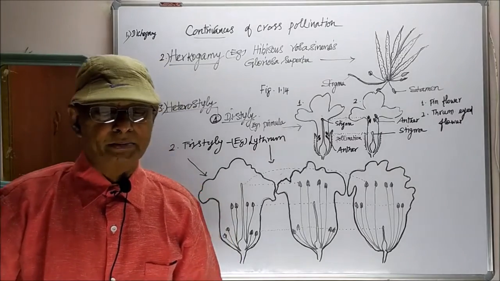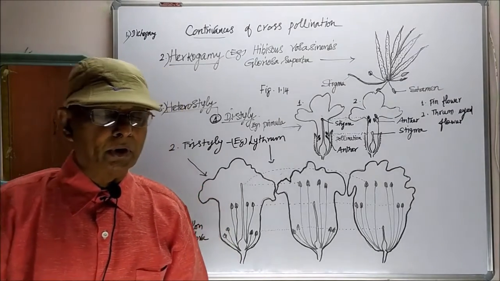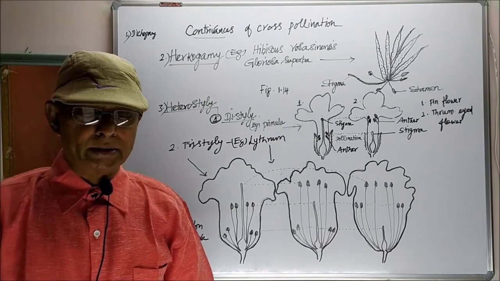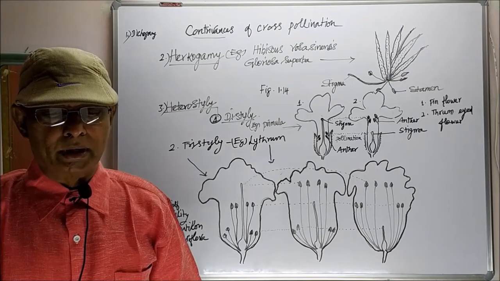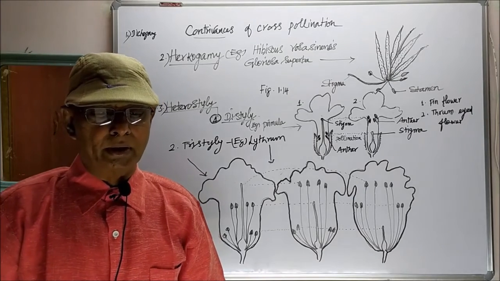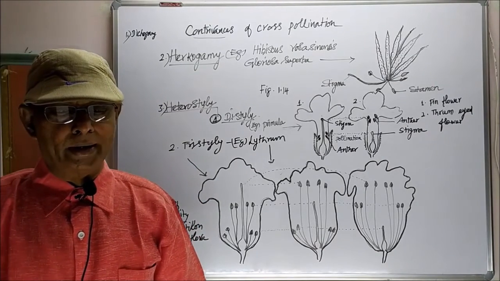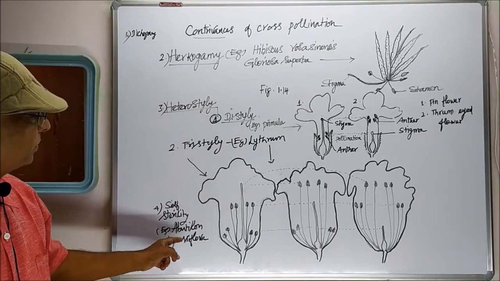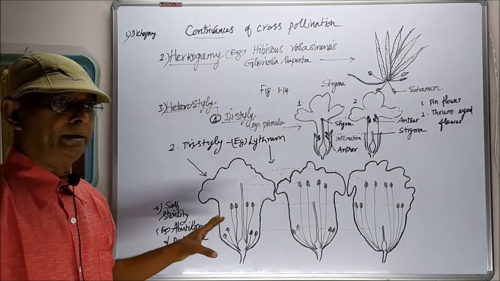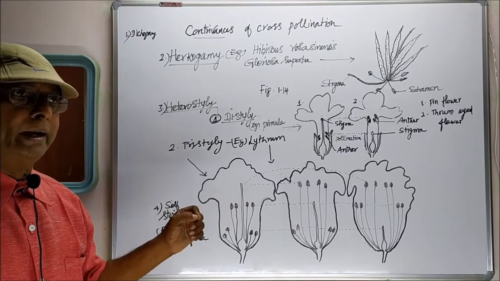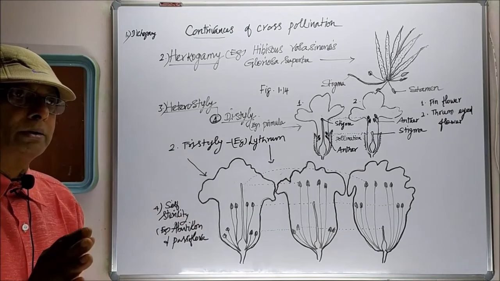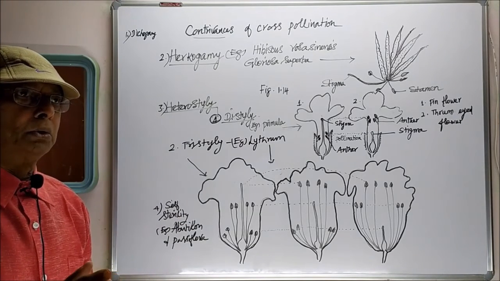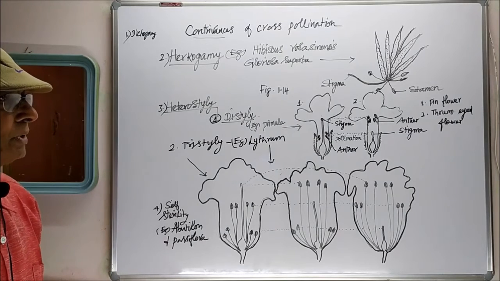In these plants, when the pollen grains fall on the stigma of the same flower, the pollen grain is unable to germinate on the stigma, so it is prevented from germinating on its own stigma, as in the case of Abutilon and Passiflora. That is self-sterility. That means the pollen grains of the same flower will not germinate on the stigma of the same flower. So self-pollination is prevented.